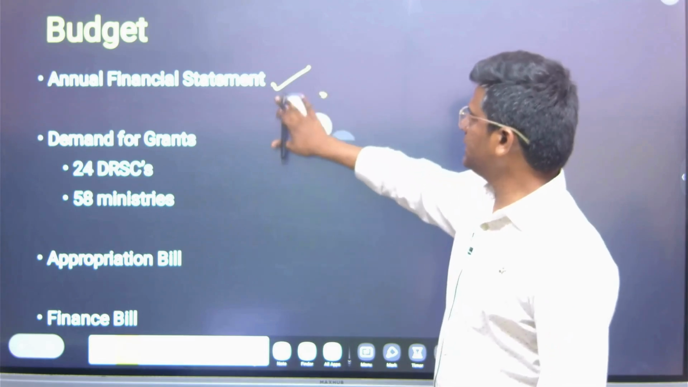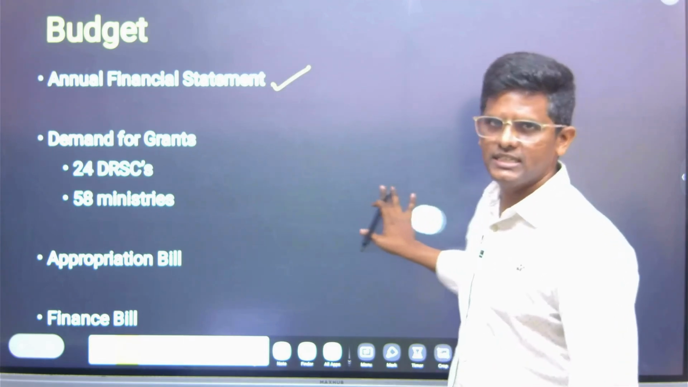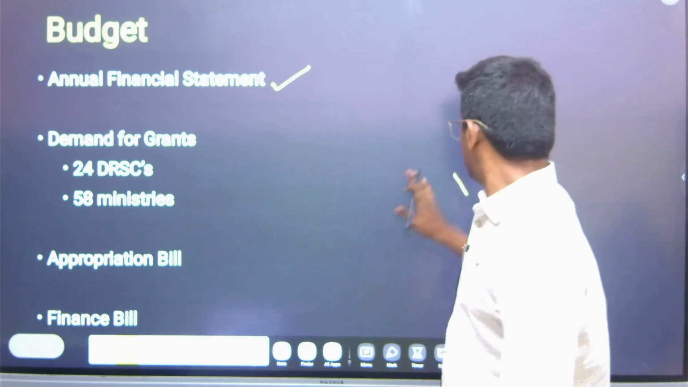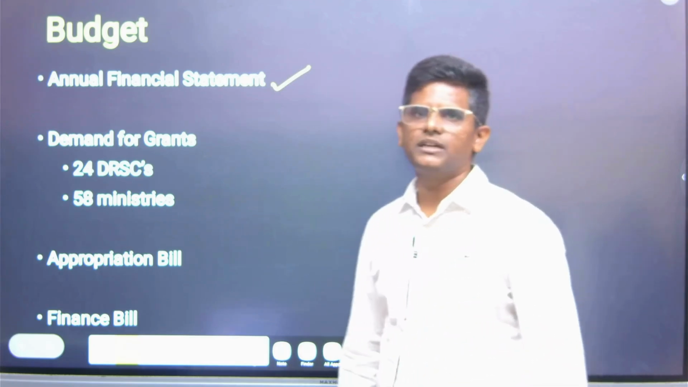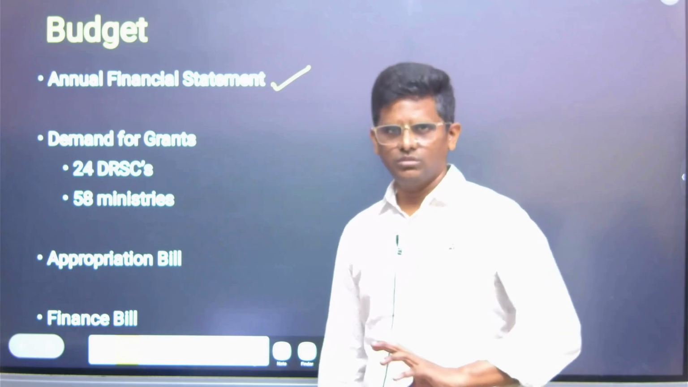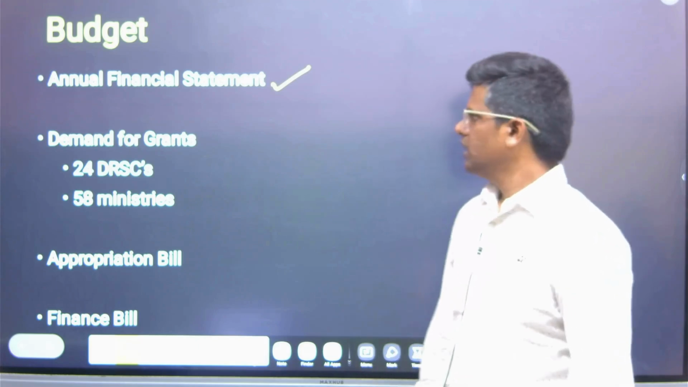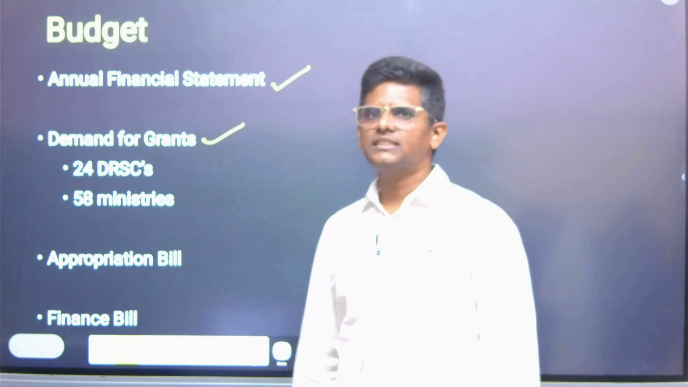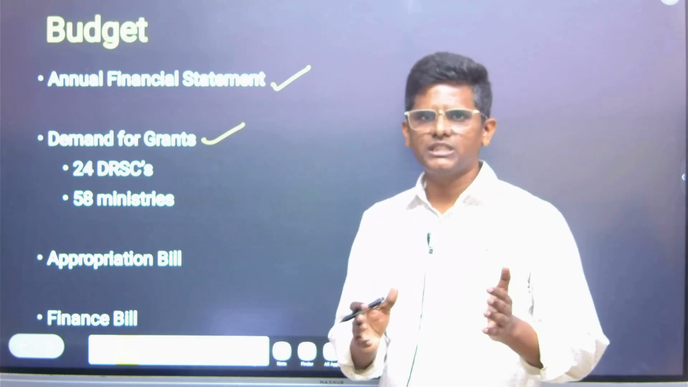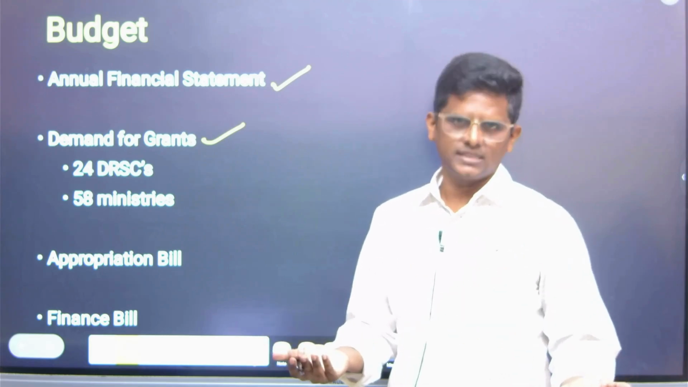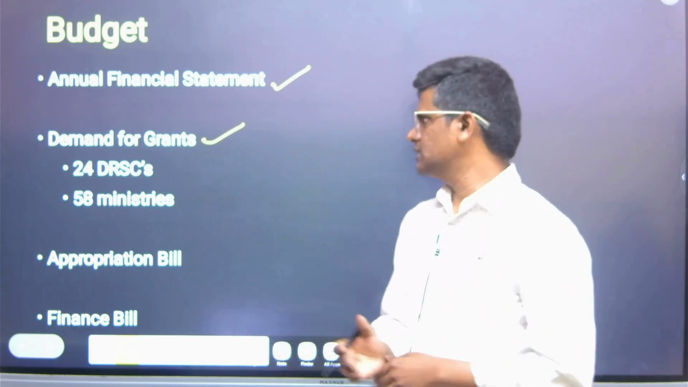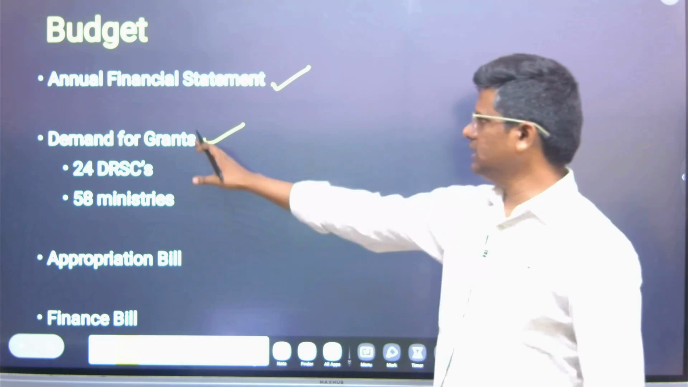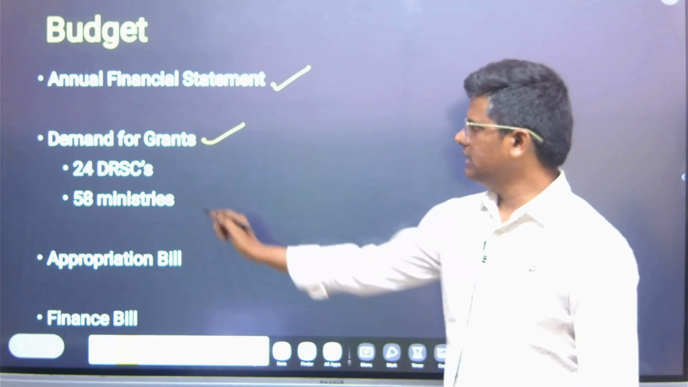Immediately after the annual financial statement, there won't be discussion. The houses will be adjourned, and later the discussion will happen on the annual financial statement, but it won't be a detailed discussion. And then there is something called demand for grants. In the demand for grants, all the ministries state that they require this much expenditure for this financial year, and these are the reasons. There are 58 ministries. It keeps changing due to restructuring, and they will submit the demand for grants.